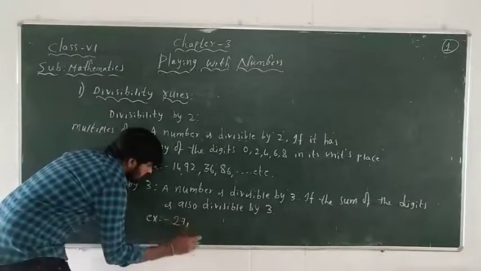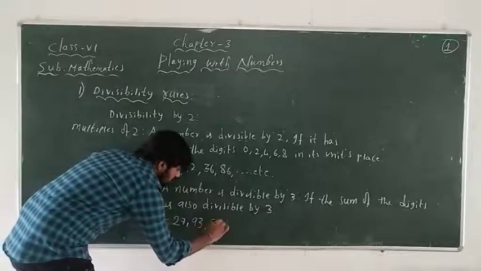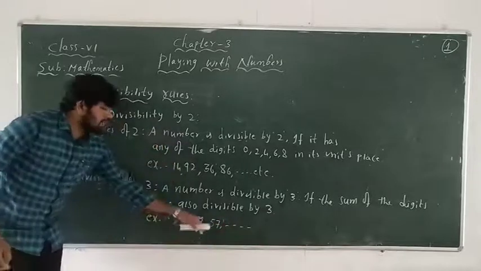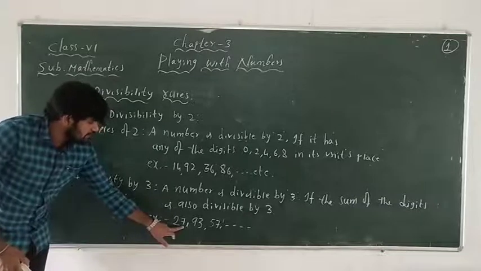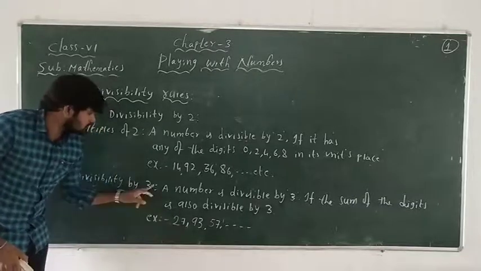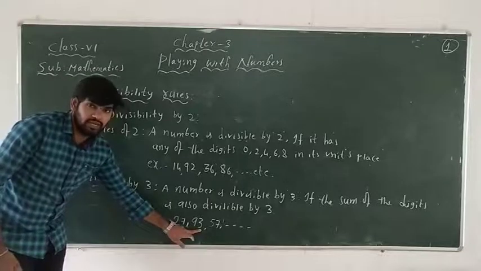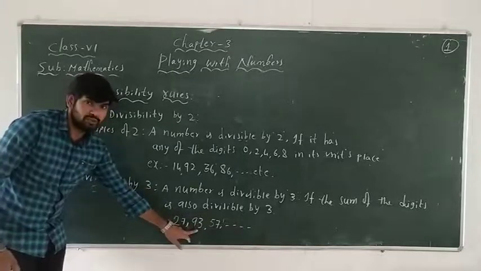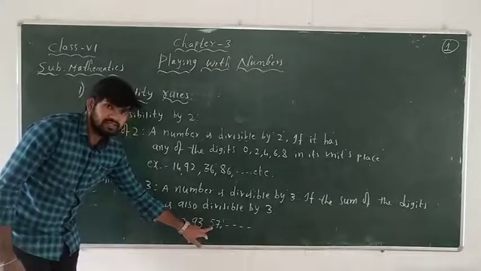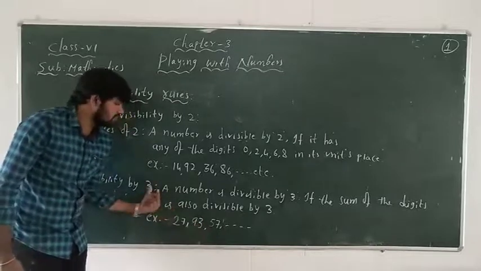Example: 27, 93, 57, etc. Now these numbers are divisible by 3. Why? Because here the sum of the digits 2 plus 7 is 9, where 9 is divisible by 3, no? So 27 is also divisible by 3. 9 plus 3 is 12. 12 is also divisible by 3. Now what we can say, 93 is also divisible by 3. What about 57? Sum of the digits is 12. 12 is divisible by 3, no? So the given number 57 is also divisible by 3.